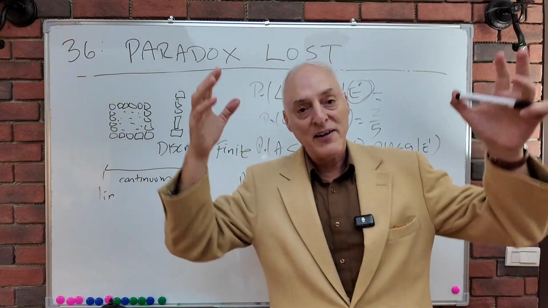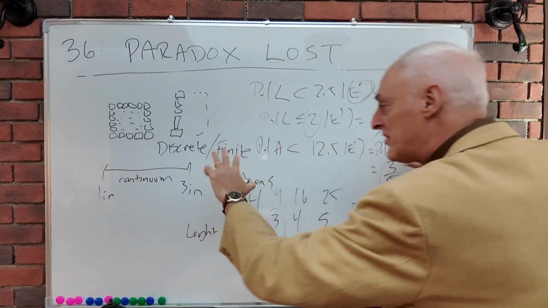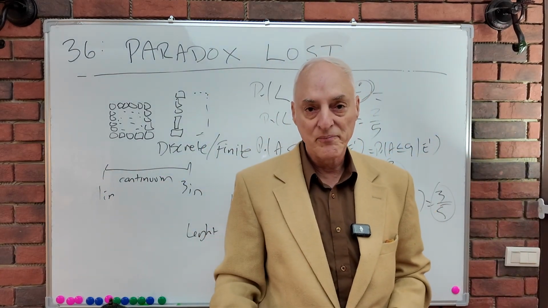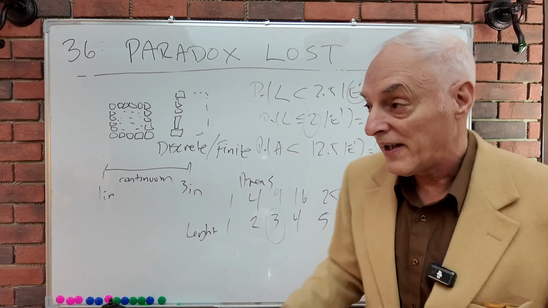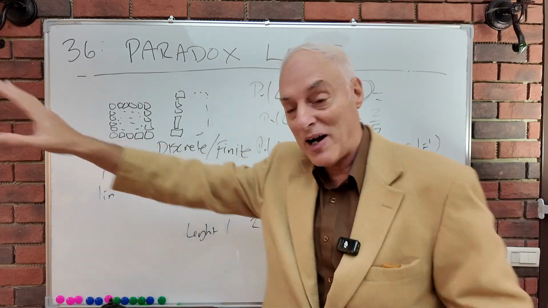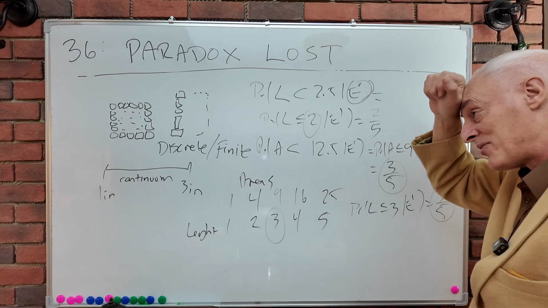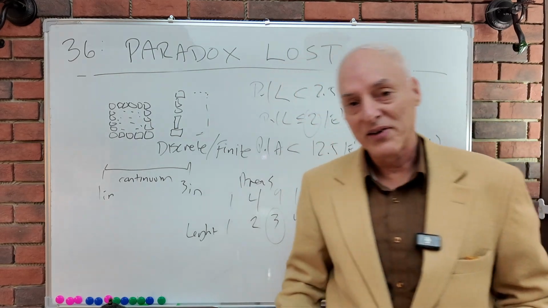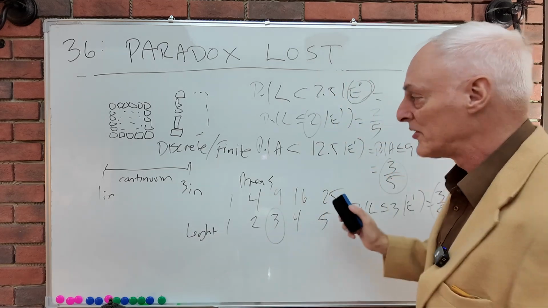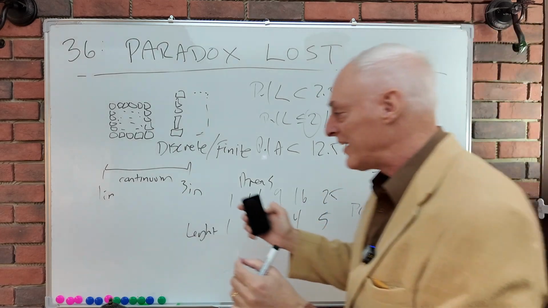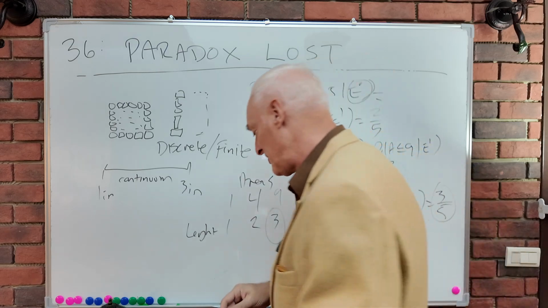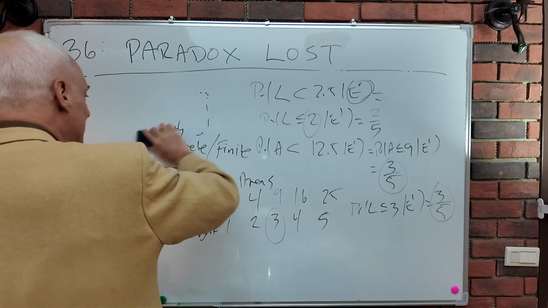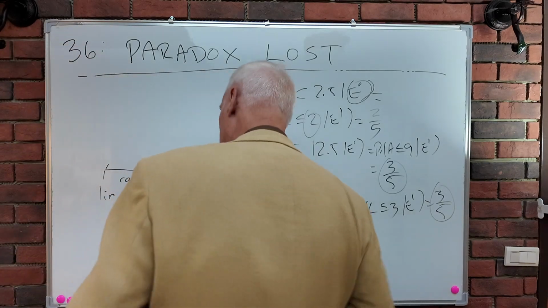We have to keep track of the number of possibilities. So what we've done here is we've imagined this problem in a discrete and finite way. All right? And there's a huge problem when we move off to infinity, as we'll see. I don't know if we'll get to it this time or not, but I'm going to do one more of these paradoxes here. Let me erase this here. It's going to still be discrete and finite.